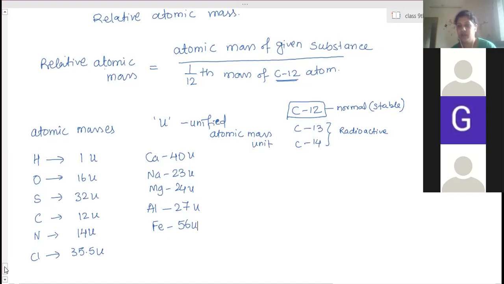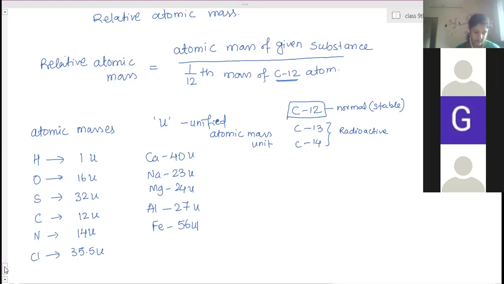Some of the elements can't combine with hydrogen. So how to find out for them? These all can combine with hydrogen. Some of them which have combined, they have calculated earlier. By knowing those, they got to know that carbon is 12 times heavier than hydrogen. So that's how they have calculated the carbon part. Now by knowing carbon, other elements they have found out.